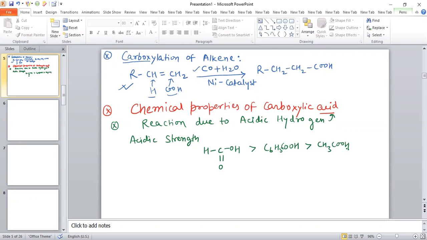So this is basically the order of acidic strength of these three compounds: formic acid, benzoic acid, and ethanoic acid.